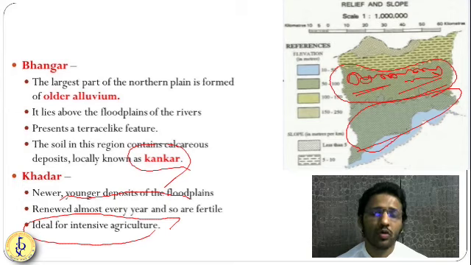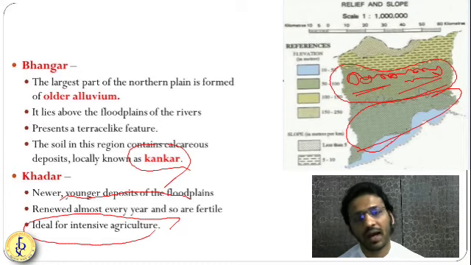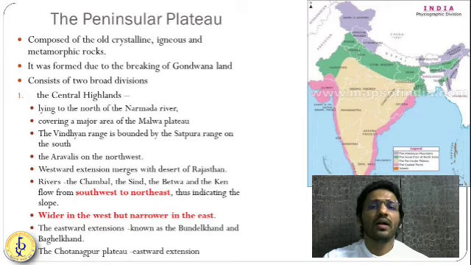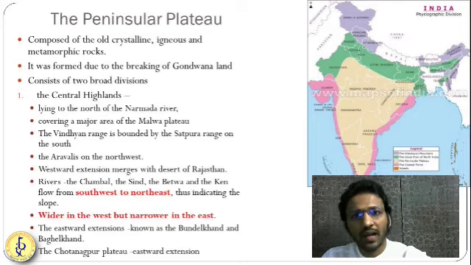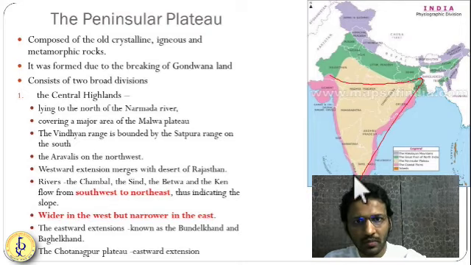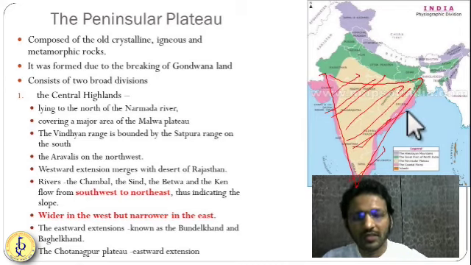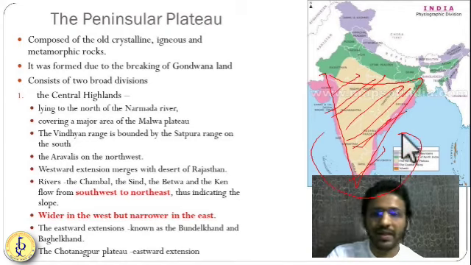Okay. So now, after you understand these divisions of plains into various parts, Bhabar, Tarai, Bhangar and Khadar, let us understand the next division, that is the Peninsular Plateau. The third division after the Indian plain is the peninsular plateau. The peninsular plateau is a triangular thing, like a samosa. All three sides are occupied by water, so we call it a peninsula.